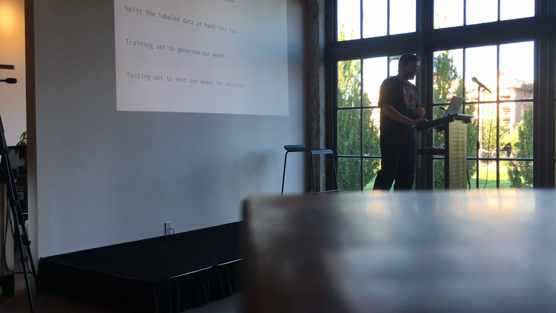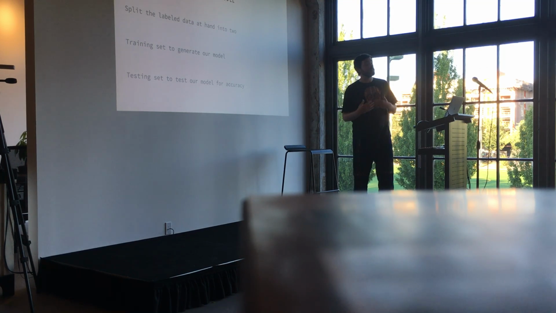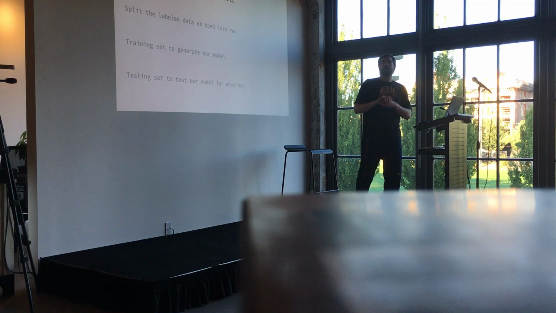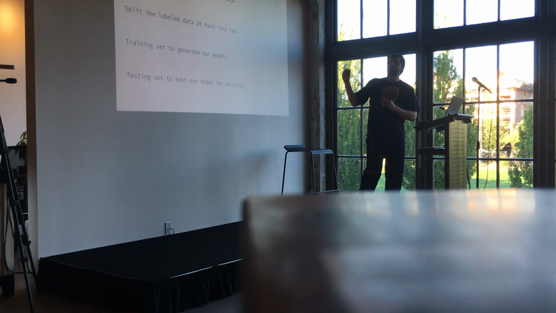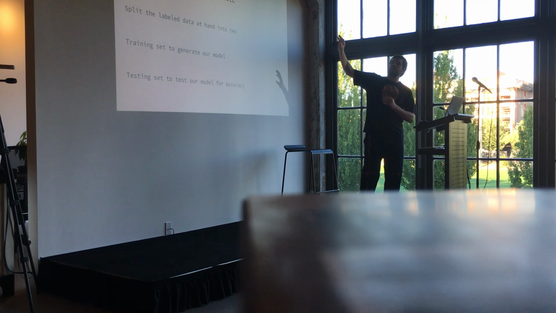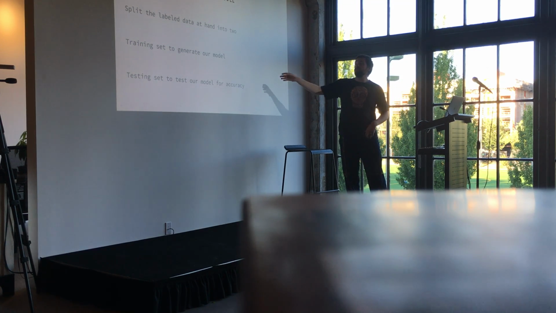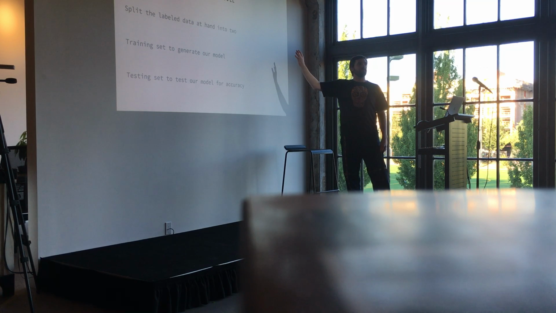So another thing I plan on doing is testing the model. This is where you want to see how good your model is. So what we do is we split our labeled data into two. So we have our database, right, of all of our features that contain the label and the features. So we split that into two. We use half of it to generate the model. And then let's say we still have half the data set remaining, right?